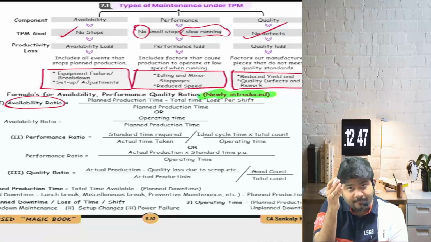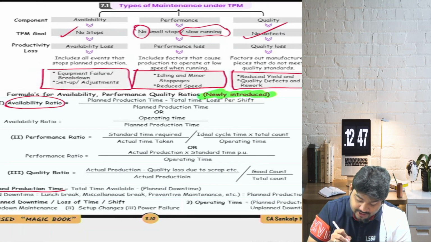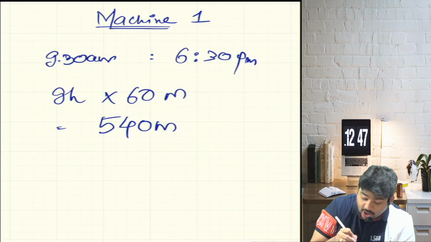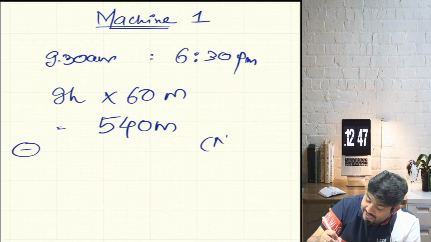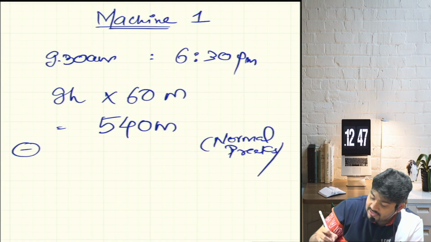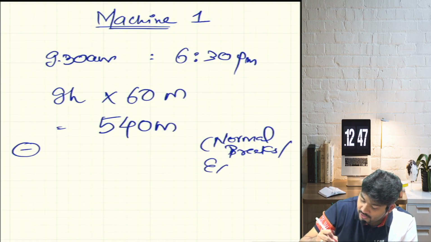That is called a part of planned production time. Can you see this planned production time? Planned production time means total time available, which is 540 minutes, of which there are going to be normal breaks, what you call expected breaks.